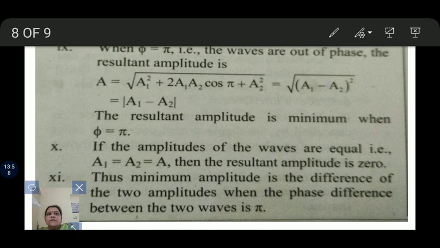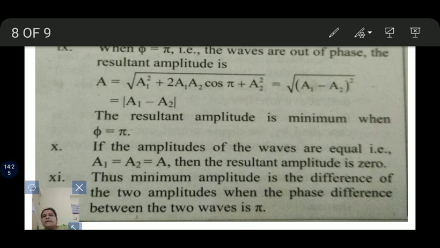The resultant amplitude is A = √(a1² + 2 a1 a2 cos π + a2²) = √((a1 − a2)²) = |a1 − a2|. The resultant amplitude is minimum when φ = π.